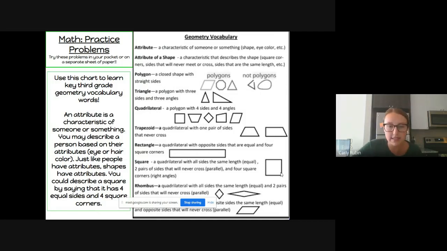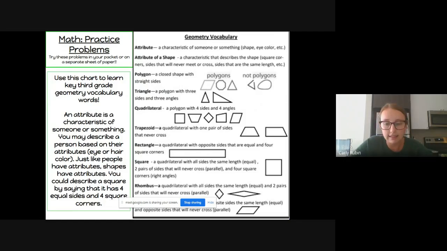A rhombus is a quadrilateral with all sides the same length. All right, so it's similar to a square because it has all sides that are the same length and two pairs of sides that will never cross. So the opposite sides, like a square, also will never cross. But the thing that's different about a rhombus is that they don't have square corners. You can see the angles here are more slanted. So you can kind of think of a rhombus as like a slanted square.